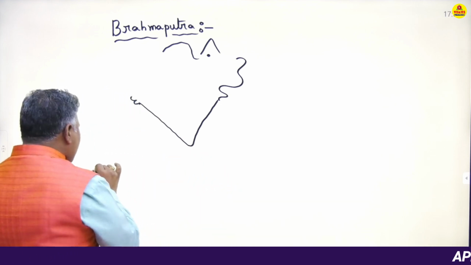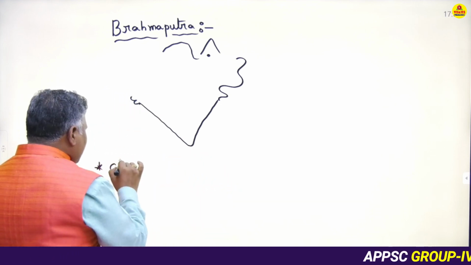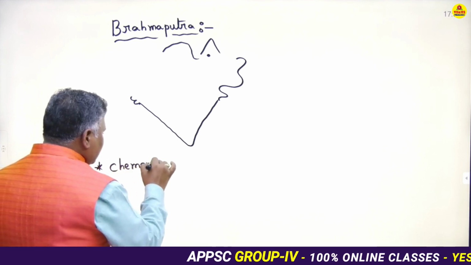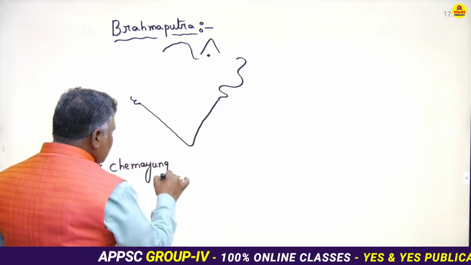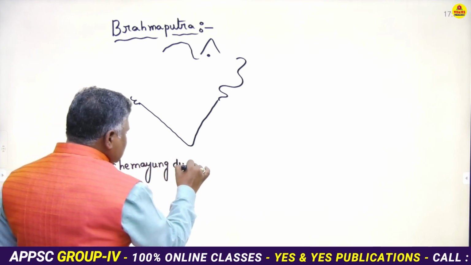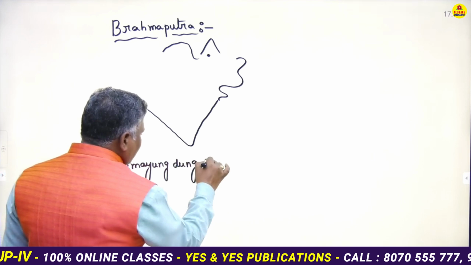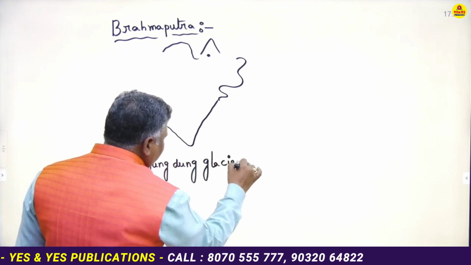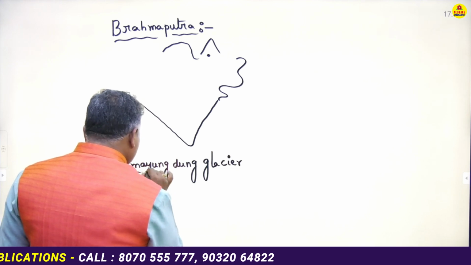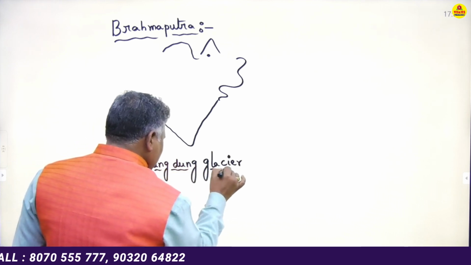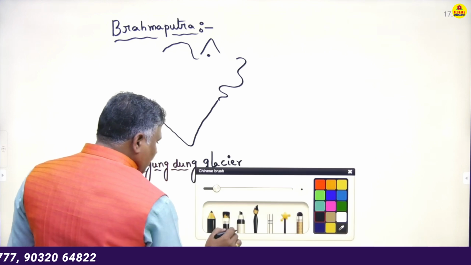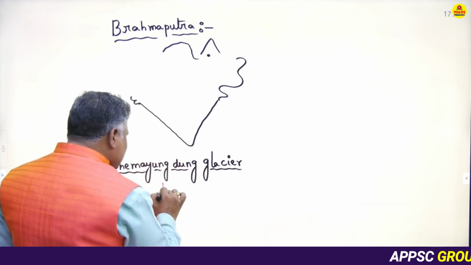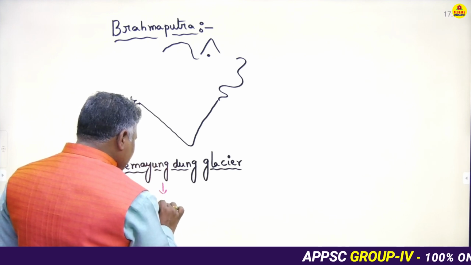The main source of Brahmaputra river is Chemayungdung Glacier. Chemayungdung Glacier near Manas Sarovar in Tibet.